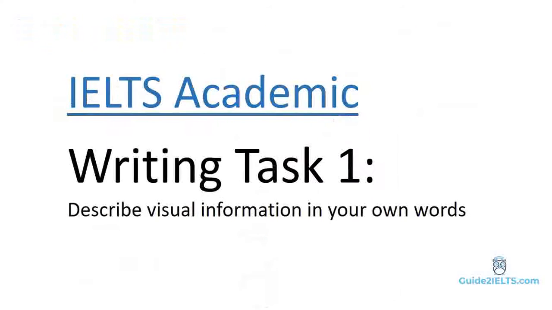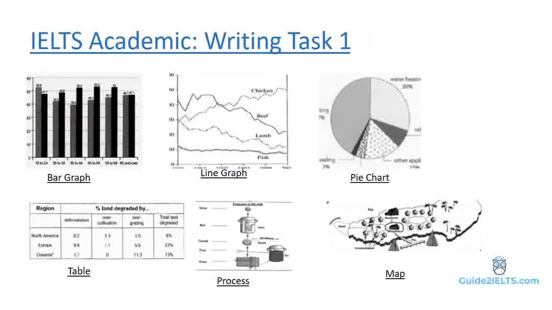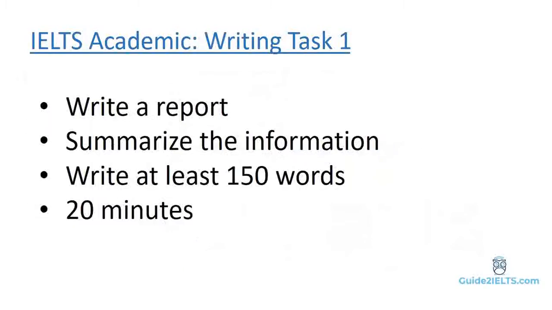In Writing Task 1 of IELTS Academic, you are asked to describe some visual information in your own words. It could be a bar graph, line graph, pie chart, table, a process, maps, or a combination of any of these, and you need to write a report by summarizing the information. You need to write at least 150 words in about 20 minutes.